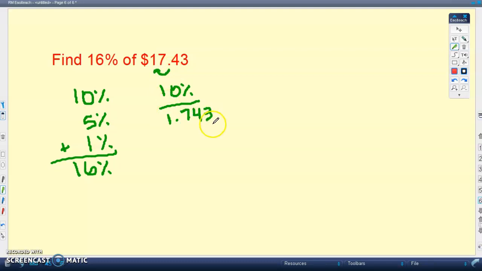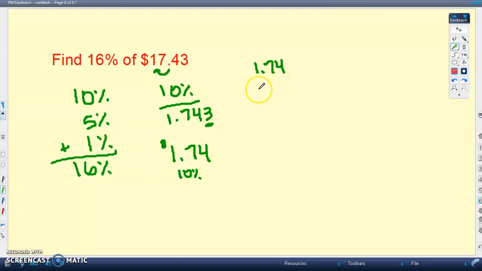And again, I have to ask myself, is this 3 going to affect that 4 in rounding? And the answer is no. So we end up with $1.74. That is 10%. Okay, so there's that one. We then need to go ahead and find 5%. Well, how do we find 5%? We need to find half of 10%. So I'm going to take this $1.74 here, and I am going to cut it in half to find 5%.